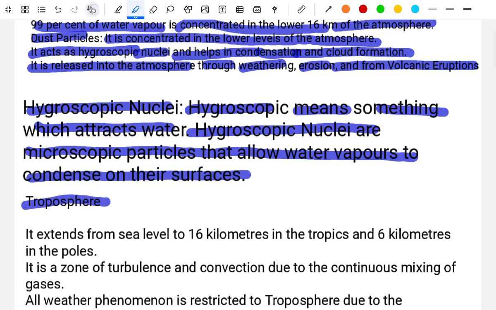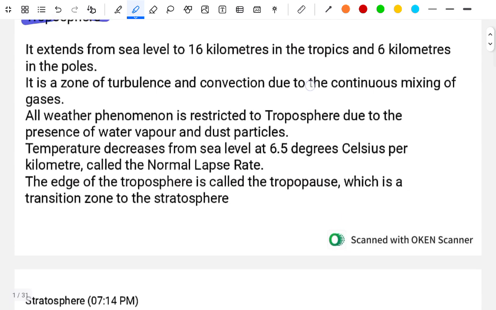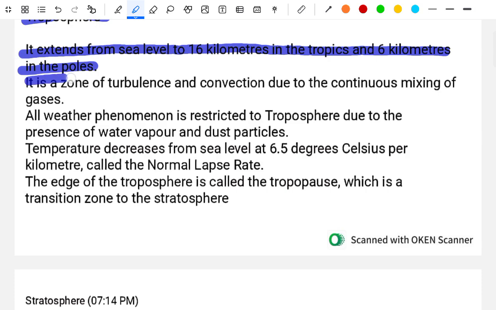Troposphere. It extends from sea level to 16 km in the tropics and 6 kilometers at the poles. It is the zone of turbulence and convection due to the continuous mixing of the gases.